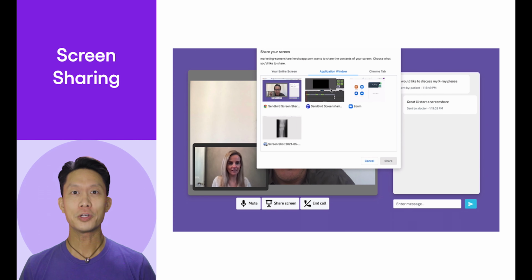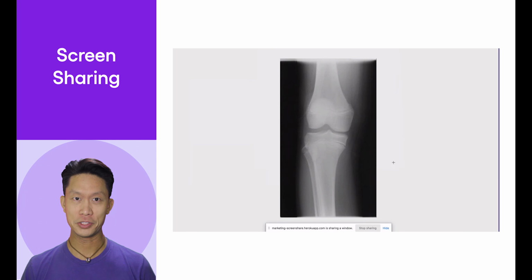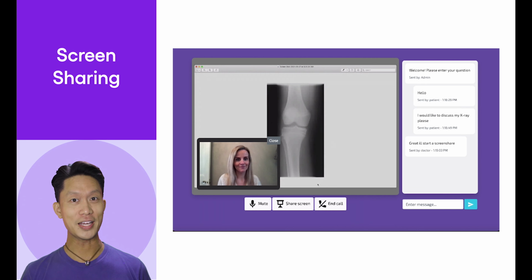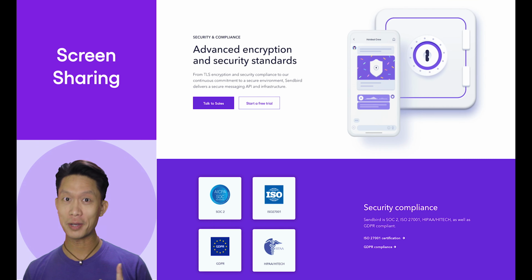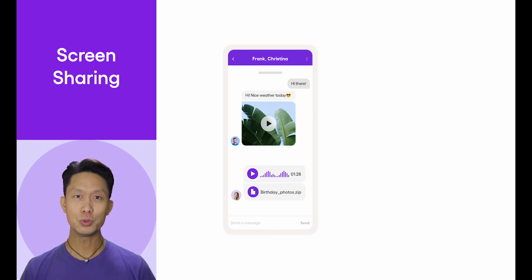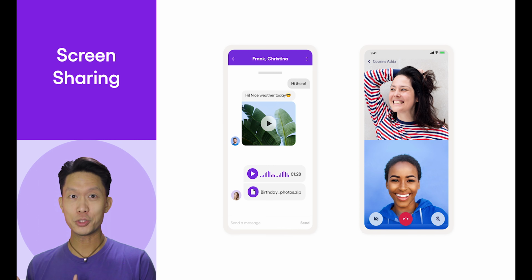A doctor, for example, may need to share an X-ray with a patient, which is sensitive personal information. Fortunately, Sendbird Calls is ideally suited to healthcare as we're both HIPAA compliant and DTLS media encryption comes right out of the box. Users of Sendbird Chat are also registered users of Sendbird Calls, so going from chat to video